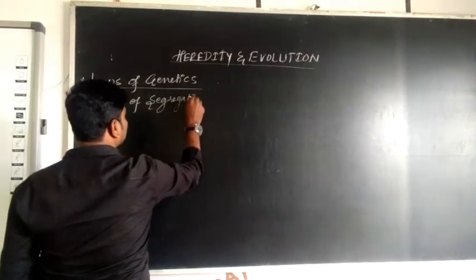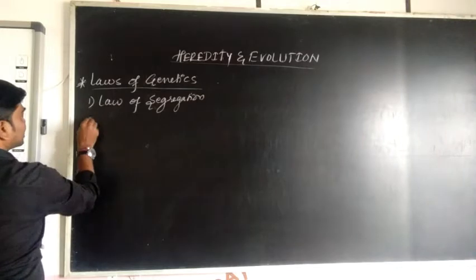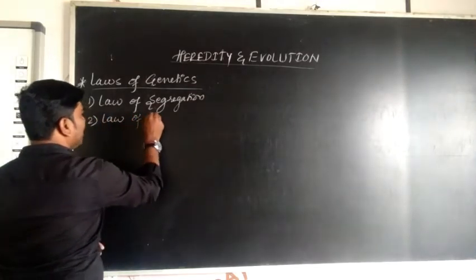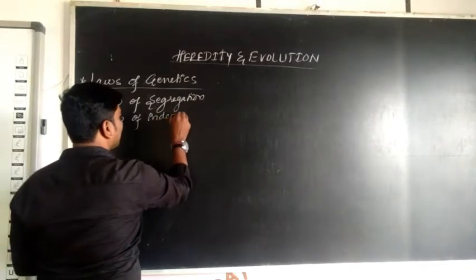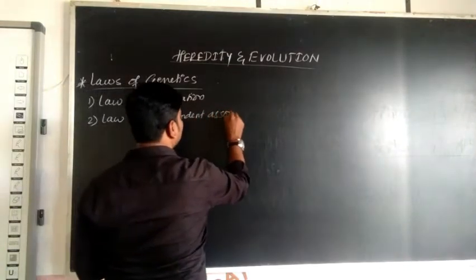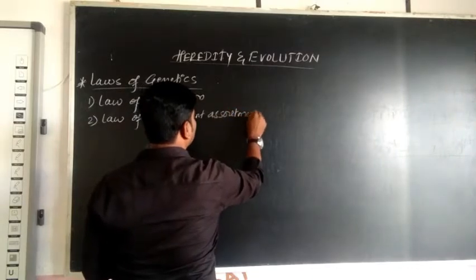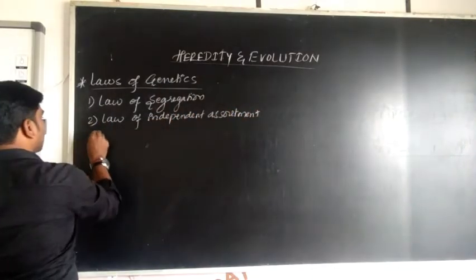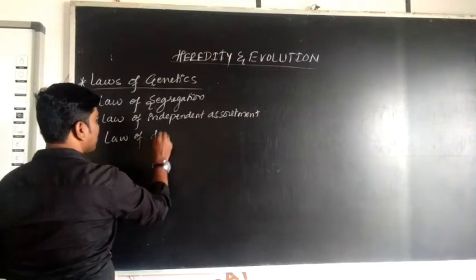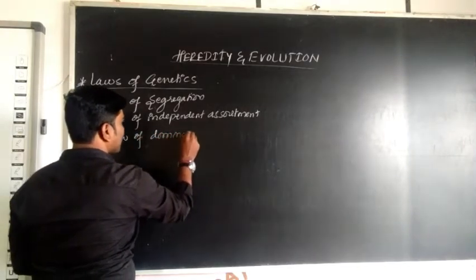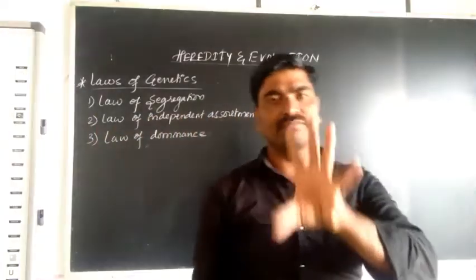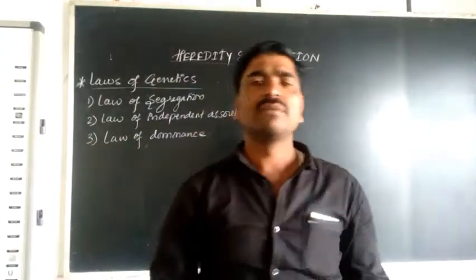The second law is the law of independent assortment. And the third one is the law of dominance. So these are the three laws given by Mendel.